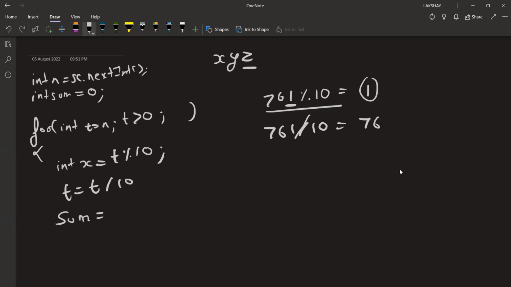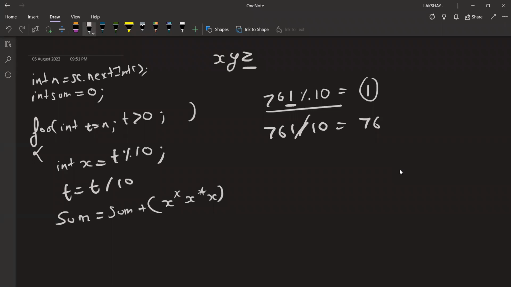Adding the value that I extracted to the sum. But can I directly add it? No, I can't directly add it. I need to calculate its cube. So I can write sum is equal to sum plus x star x star x.